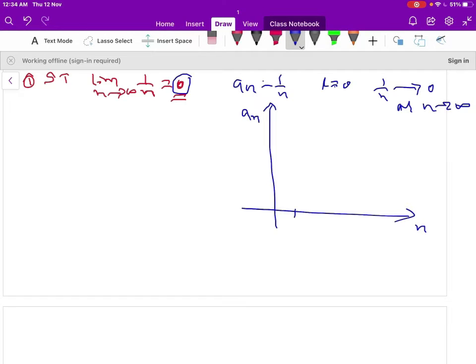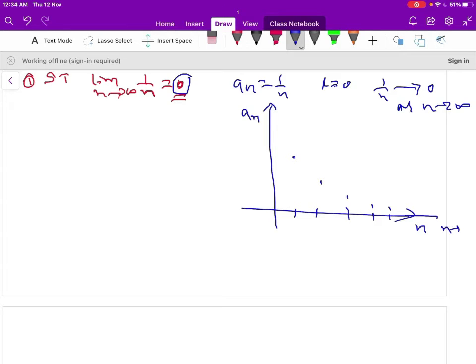When n is 1, the first term of the sequence is 1. When n is 2, the second term is 1/2. When n is 3, the third term is 1/3, that is 0.33. When n is 4, 1/4 is 0.25. When n is 5, it goes like this.